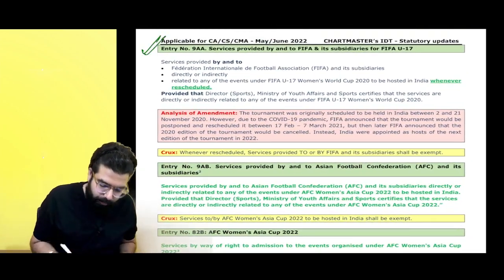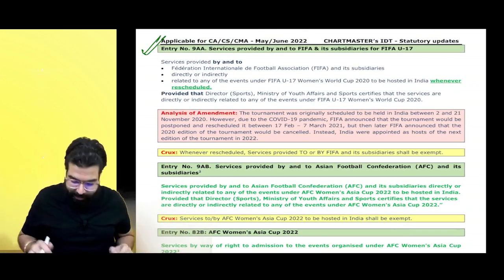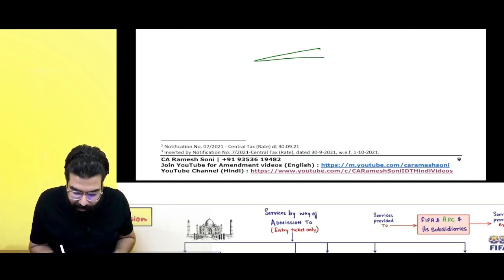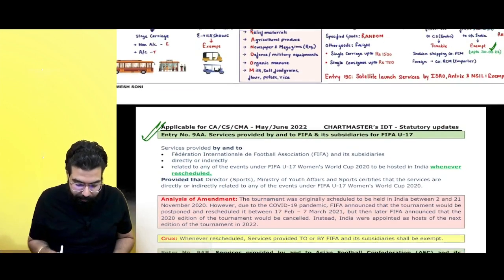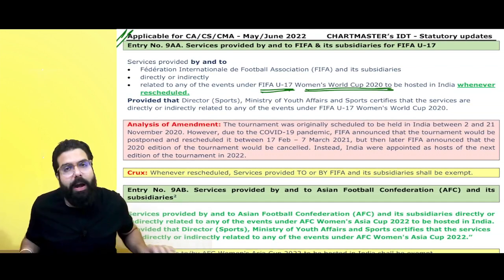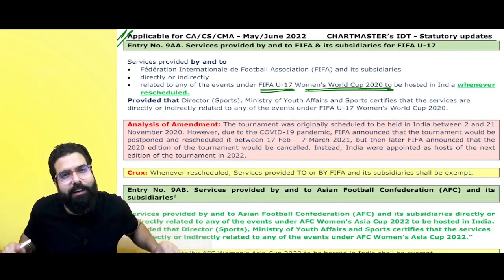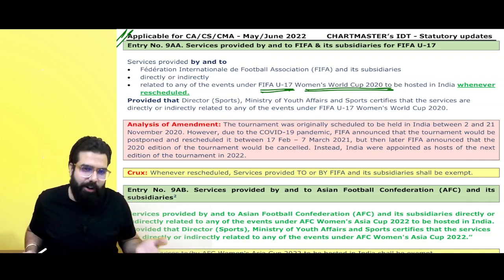Now, entry number 9AA. I hope you remember FIFA and its subsidiaries. What happened? The FIFA Under-17 Women World Cup was scheduled to happen in India in 2022, but COVID came, and hence the World Cup did not happen.